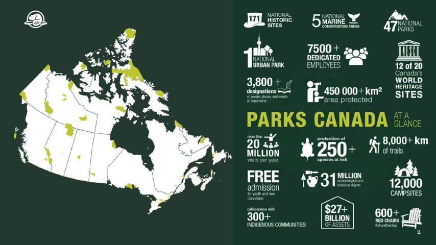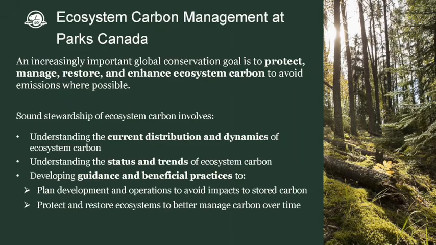I added this not just because, as we see in the Northwest Territories, there are very large areas of NWT. At the bar, I mentioned 7% of NWT land was administered by Parks Canada and our Indigenous partners. So there are some very large areas, with many different types of ecosystems that we are interested in. So I just want to talk a bit about how we're thinking about ecosystem carbon management across Canada.